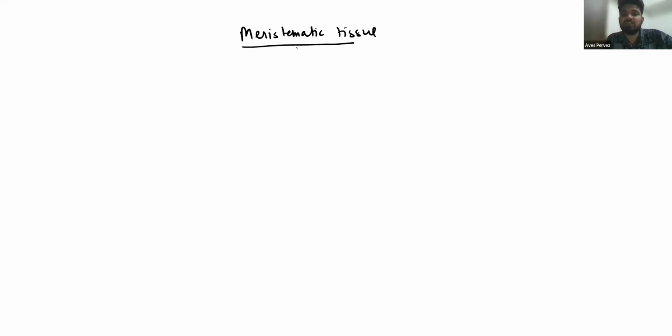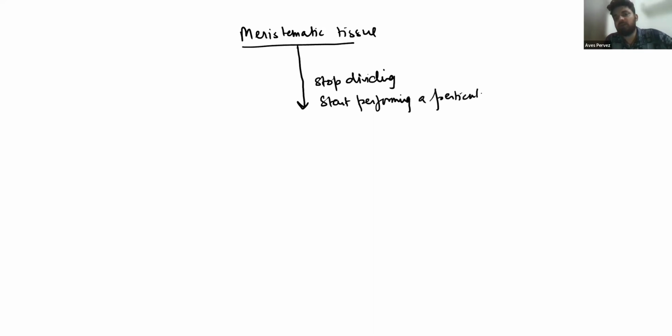So when these meristematic tissues stop dividing and start performing a particular function, then what is going to happen?